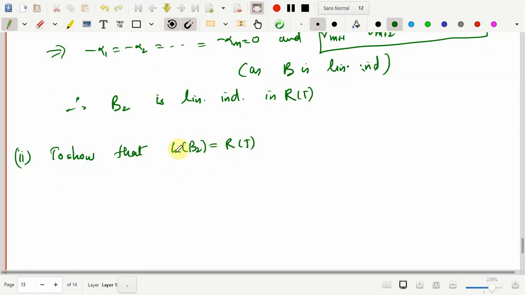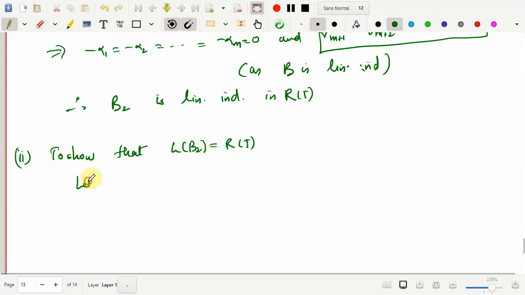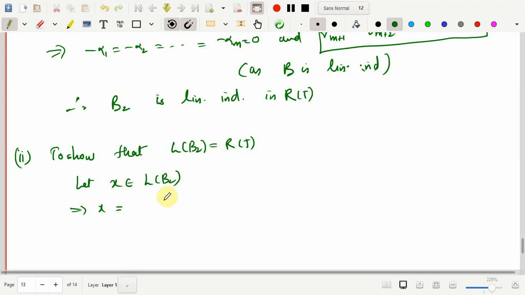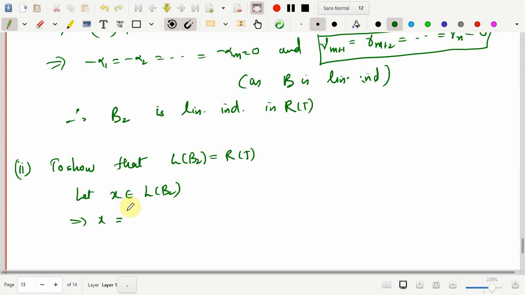First I will show that the linear span of B2 is a subset of R of T, and that's obvious because if I take an element in the linear span of B2, then that element should be a linear combination of vectors of B2, right? So this means that x is equal to, what is B2?